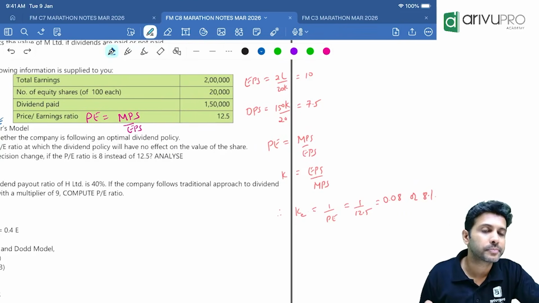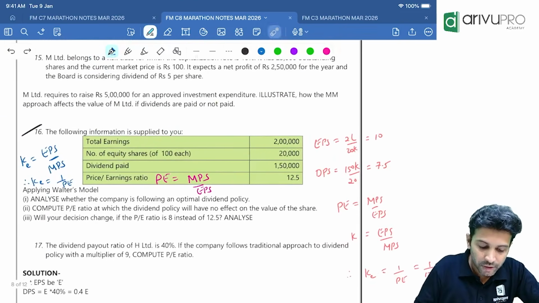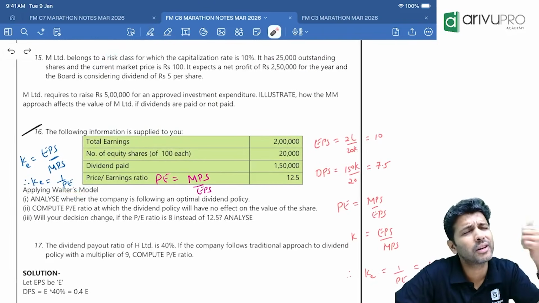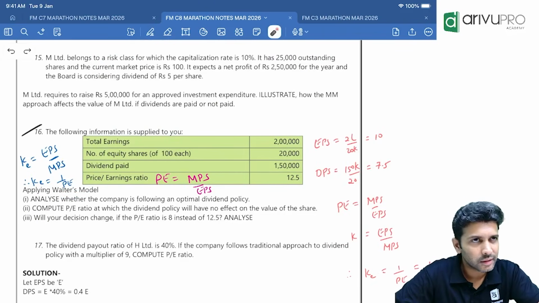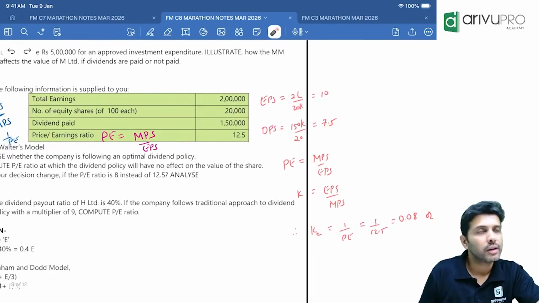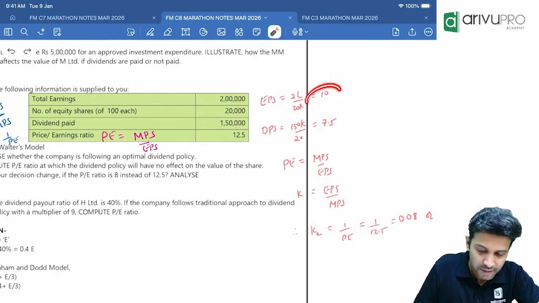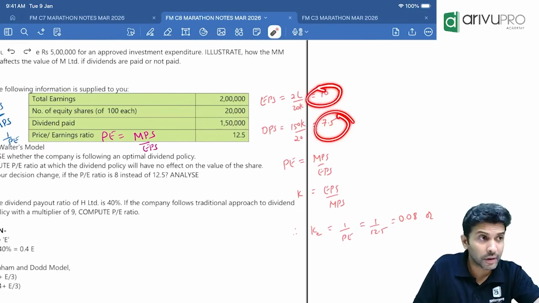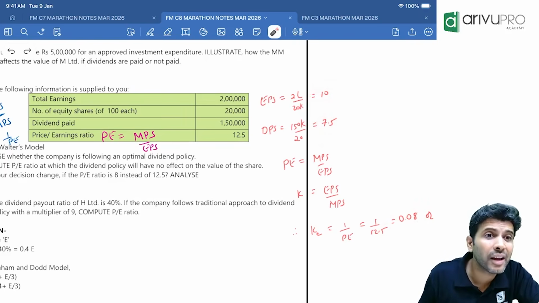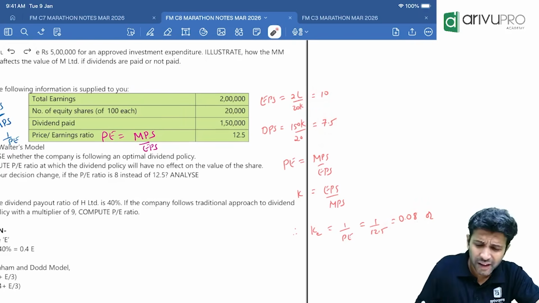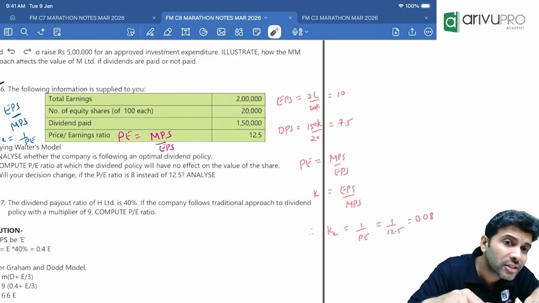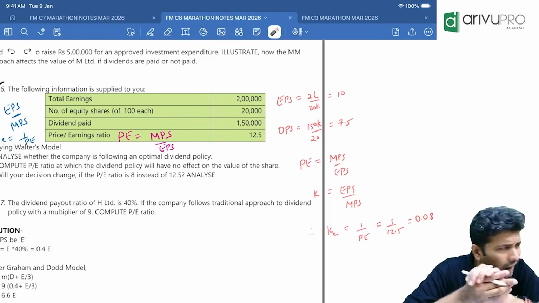Done? Now, what is the requirement of the question? Apply Walter's model. What is Walter's model? D, where D is dividend per share, plus R into E minus D, where E is EPS and D is dividend per share, divided by cost of equity, and the whole thing again divided by cost of equity. We have all the data except R. If you find R, the problem is solved. Agreed?